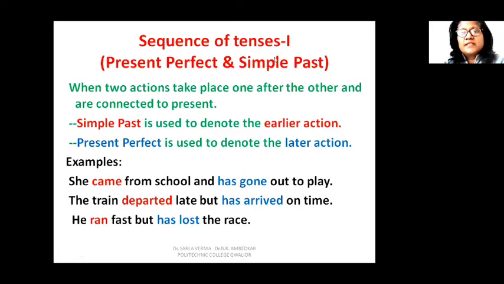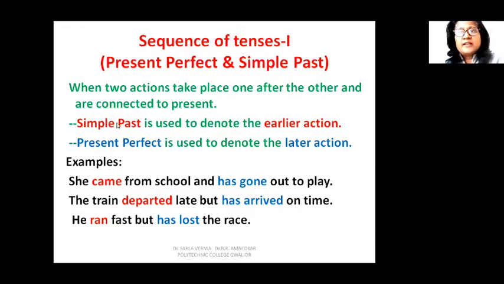Now, this takes the sequence of tenses. We also use present perfect and simple past to show the sequence of actions. Suppose there are two actions happening one after the other, and you want to show the sequence of action. Sequence मतलब क्रम. कि एक एक्शन के बाद दूसरा एक्शन हो रहा है और हमें उसका क्रम दिखाना है कि एक पहले हुआ एक बाद में हुआ.